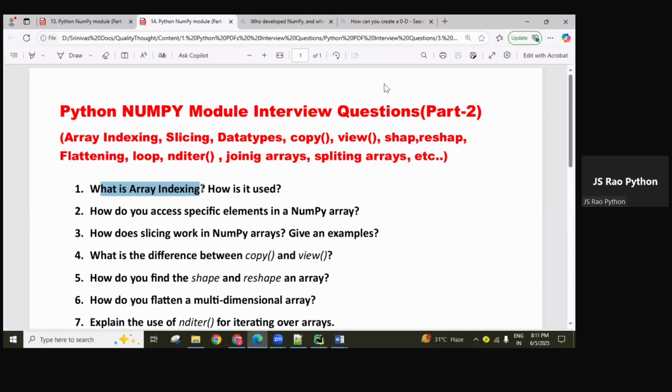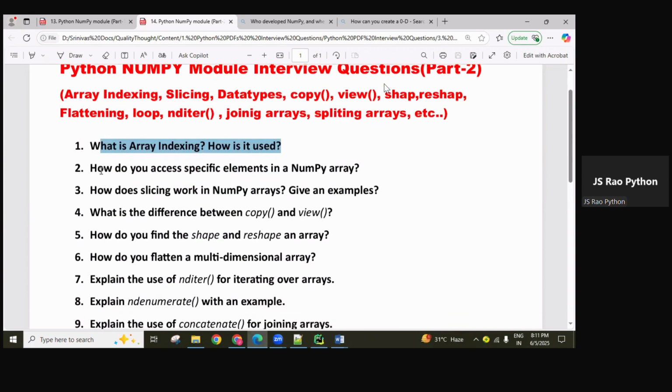You can see here: what is array indexing, how it is used, and how do you access specific elements in a NumPy array object? We did that right now. We discussed these things. And how does slicing work in NumPy arrays? Give an example. This also we completed. When we are using slicing, we use rows information and columns information with the colon operator. So practice 2D and 3D, guys.